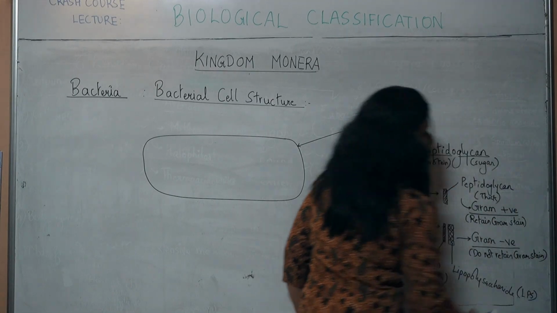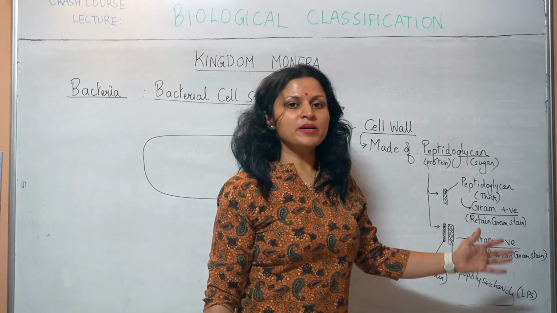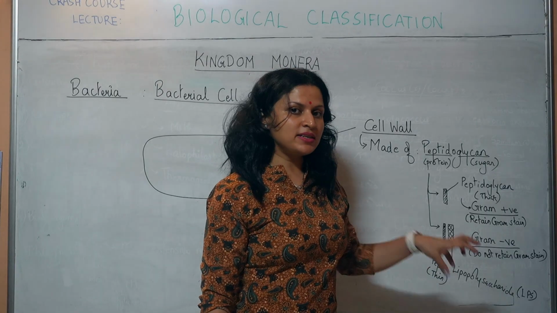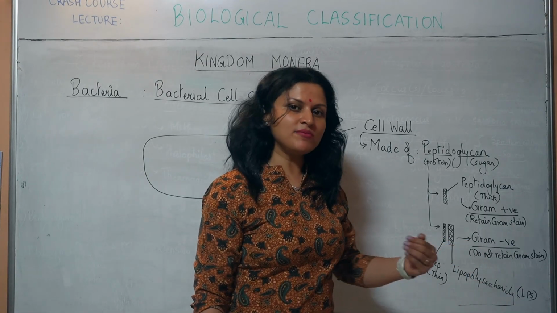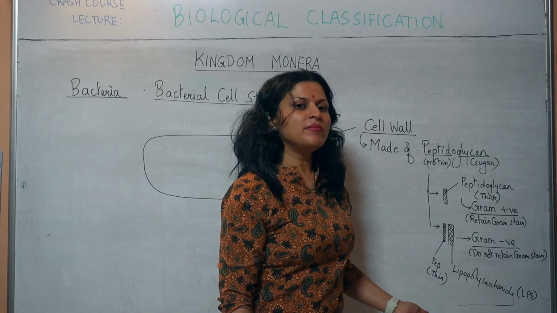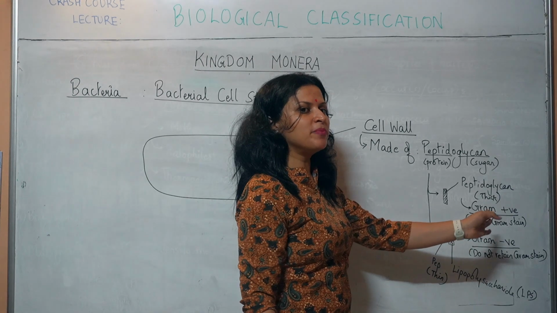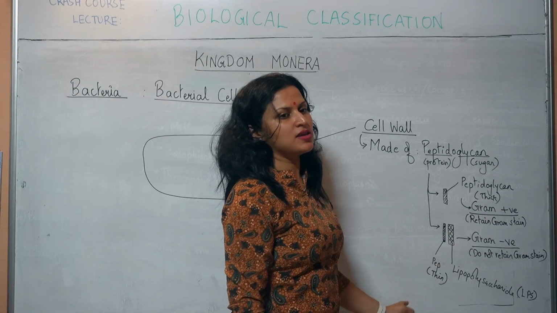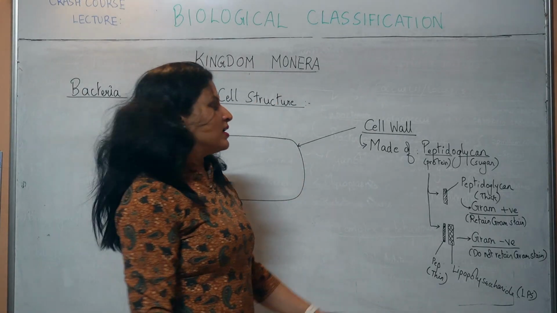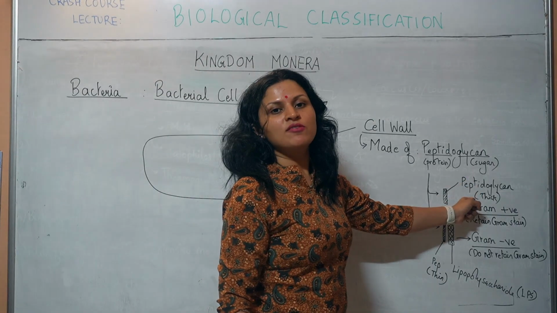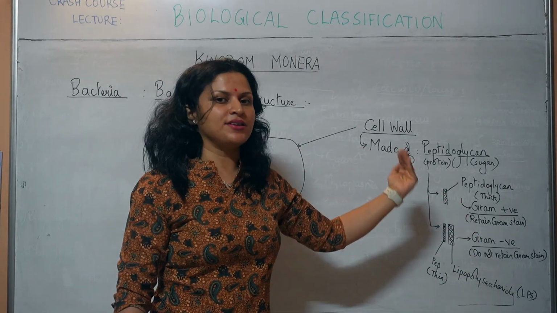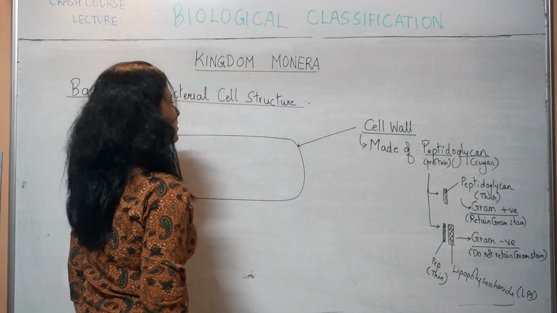So you have to say that they retain gram stain and they do not retain gram stain. Why is this necessary to know? Medicines to a patient will be administered on the basis of whether the disease-causing bacteria is a gram-positive or a gram-negative bacteria. You must know that first before you administer medicine, because it needs to penetrate these particular types of cell walls, gram-positive or gram-negative. Irrespective, the cell wall is made up of peptidoglycan in bacteria, unlike any other kingdom. So that is about the cell wall.